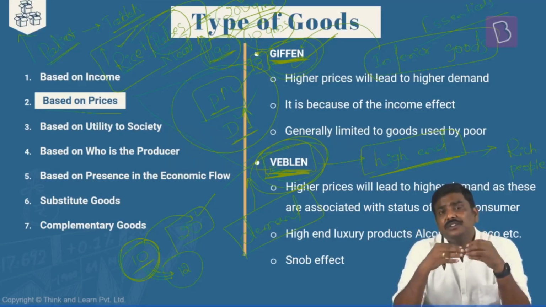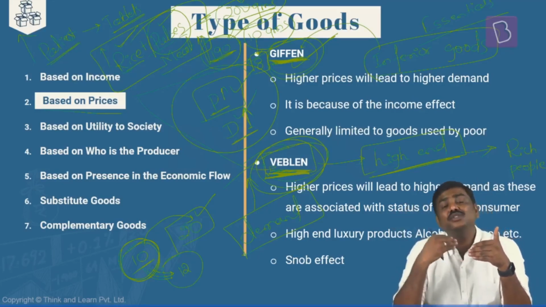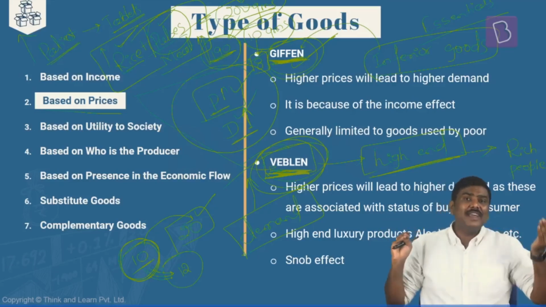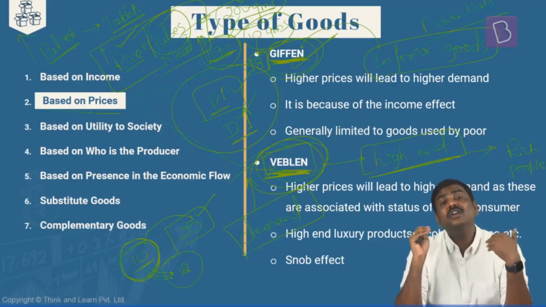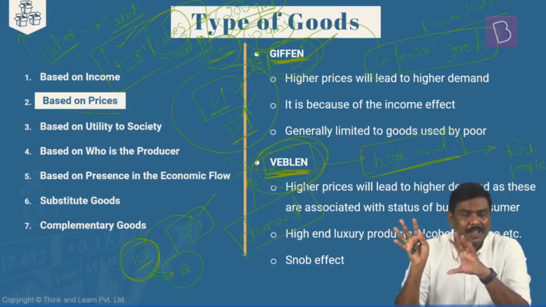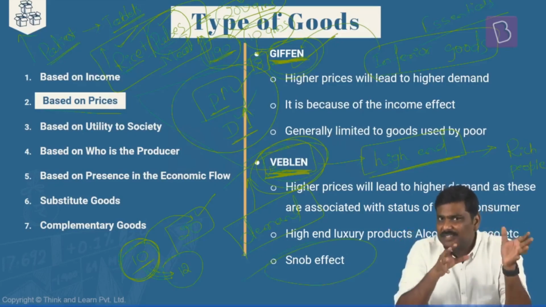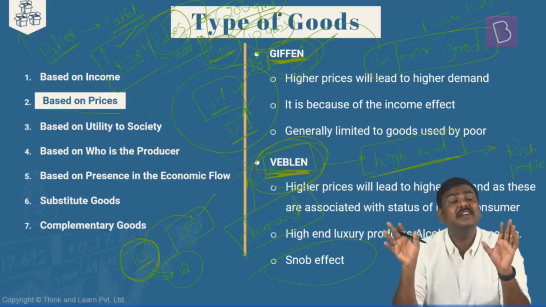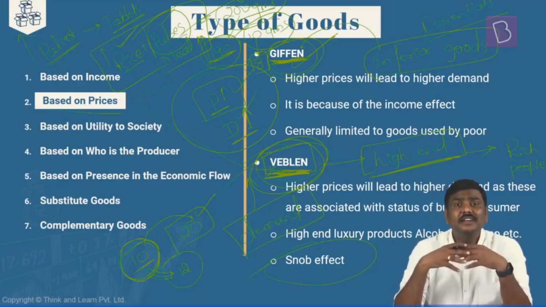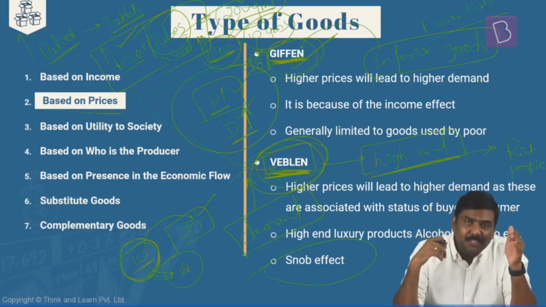For this class of population, generally what happens is, as the prices of the commodities will keep on increasing, they generally associate this increased price with the quality of the product. And because the price is very high, poor people cannot afford these particular products. There is an inversely higher demand for such products by the rich people. And that is generally referred as a snob effect. A snob effect is a basic phenomenon wherein there are certain set of goods, the demand for which is inversely related. That is, the rich people demand a huge amount of these particular products because they know that the poor people cannot afford this, hence they cannot purchase these particular commodities.